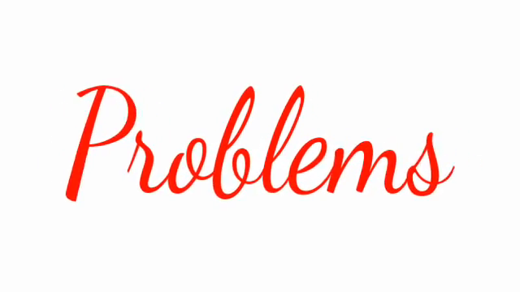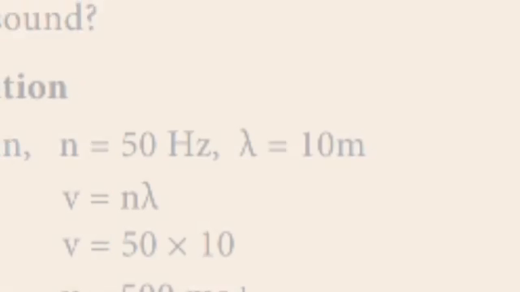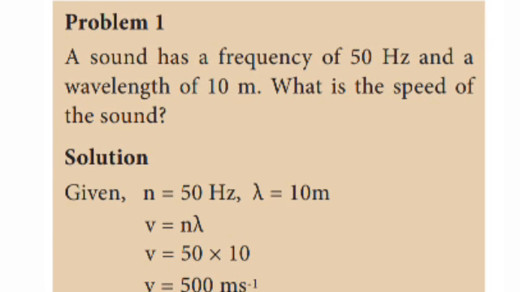Problems based on sound. Problem 1. A sound has a frequency of 50 Hz and a wavelength of 10 meter. What is the speed of the sound? In that, given n = 50 Hz, λ = 10 m. So, the speed of sound V = nλ. So, V = 50 × 10. So, the speed of sound = 500 m s⁻¹.